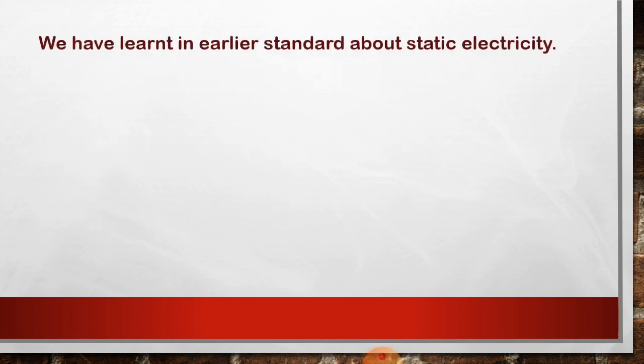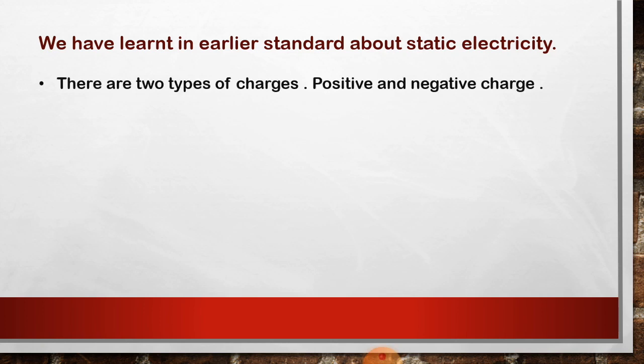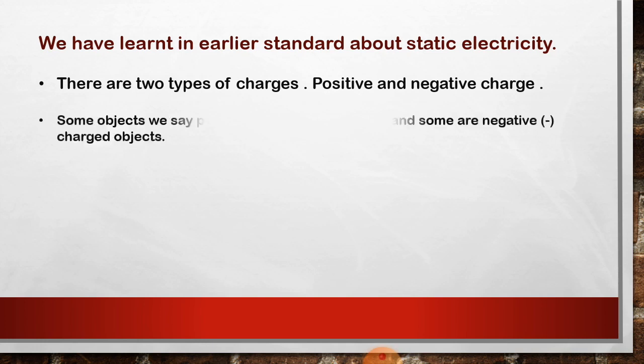Then we have learned in an earlier standard about static electricity. You must have performed various kinds of experiments related to that. Let me tell you one thing: when we add a cell or battery, then the current flows. There are two types of charges, positive and negative charge, as you all know.